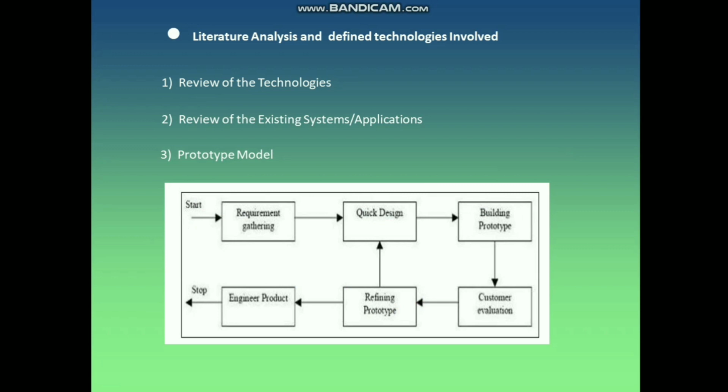The last is the prototype model. It is the model that performs the analysis phase, design phase, and implementation phase concurrently, also with user feedback. All these phases are performed repeatedly until the final system is completed. It also allows any changes or modifications to be made, which reduces chances of failure. That's all from me. For further, Hassan will continue.